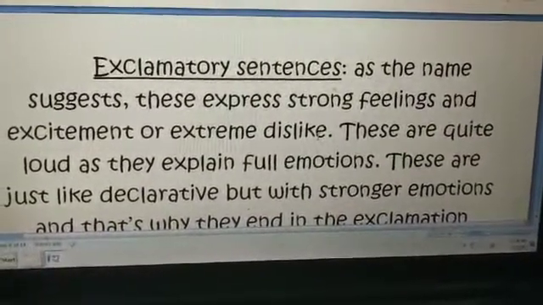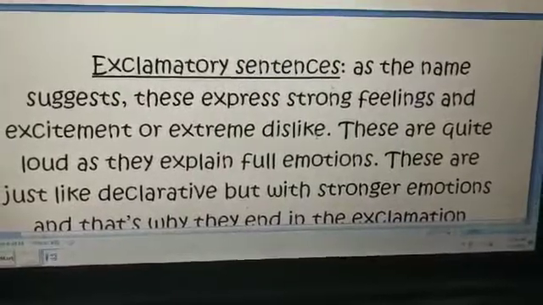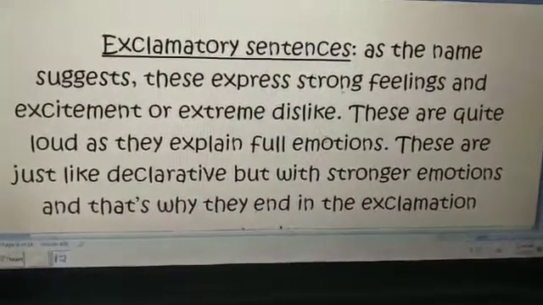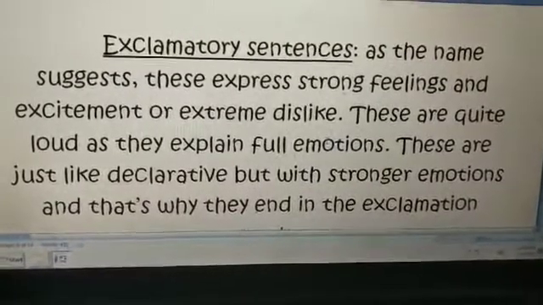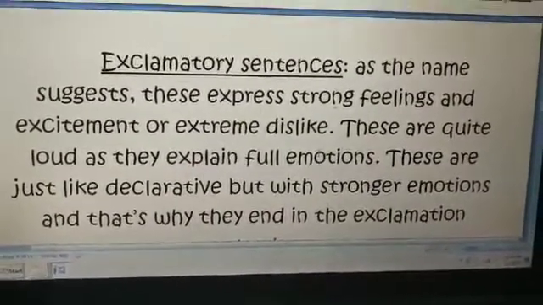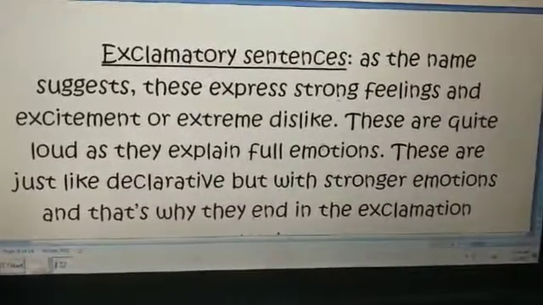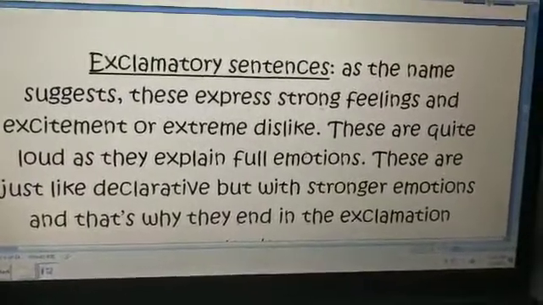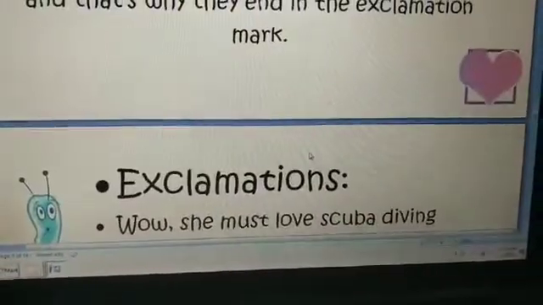Now, next type is the exclamatory sentences. As the name suggests, these express strong feelings and excitement or extreme dislike. These are quite loud as they explain full emotions. These are just like declarative, but these are with stronger emotions, and that's why they end in the exclamation mark.